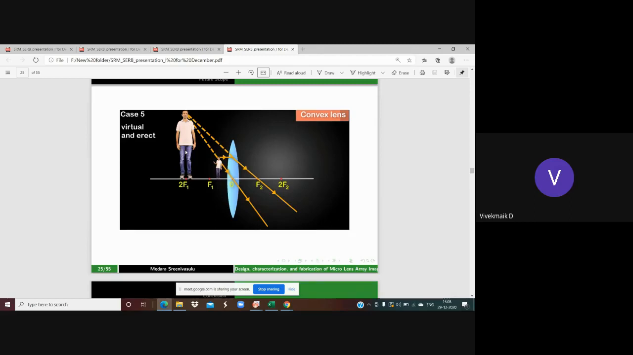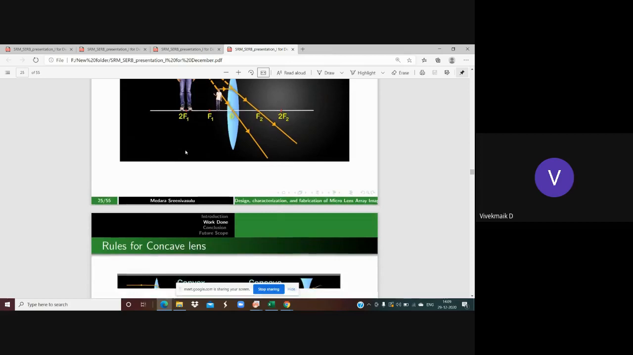And one more thing is that the main example of this phenomenon is the magnifying glass, where we are going to see a close observation of objects in a very close way, in microscopes or magnifying glasses. This phenomenon is going to be observed practically. This is the number of cases we observed in the convex lens. Coming to the concave lens.